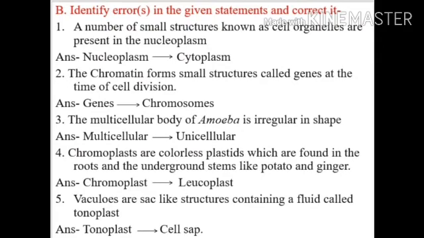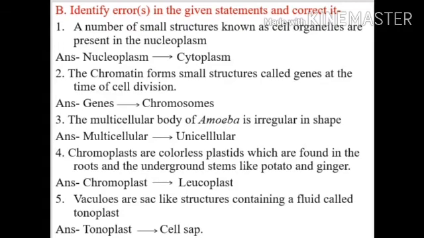Number 2, the chromatin forms small structures called genes at the time of cell division. Genes will be replaced by chromosomes. Number 3, the multicellular body of amoeba is irregular in shape. Multicellular will be replaced by unicellular.